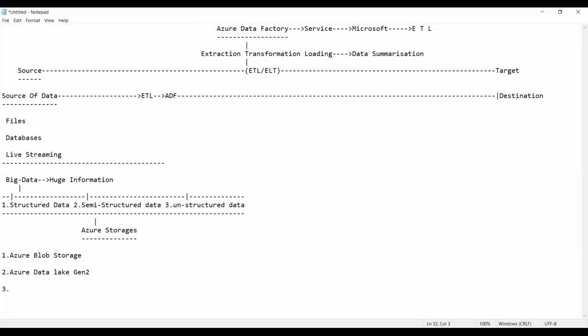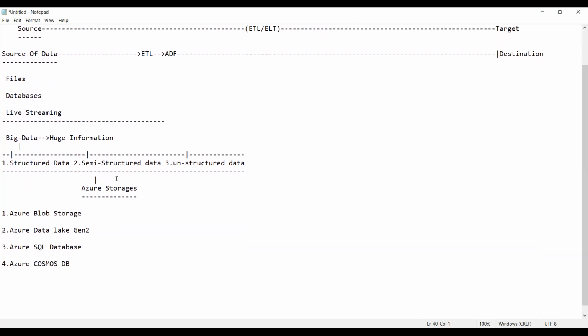Then the next one is Azure SQL database. And the fourth one is Azure Cosmos DB, etc. So altogether, how many storages are provided in Azure? 90 plus storages. Okay, 90 plus storages are provided in Azure.